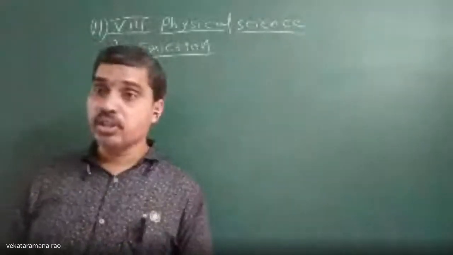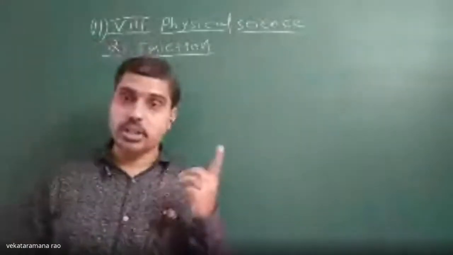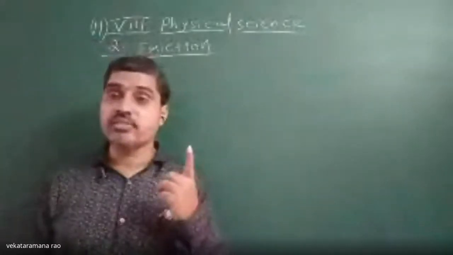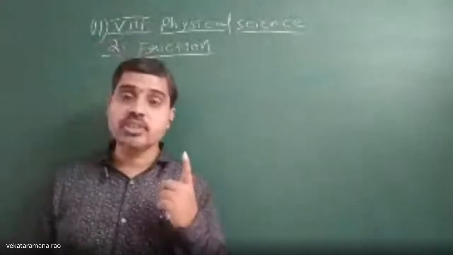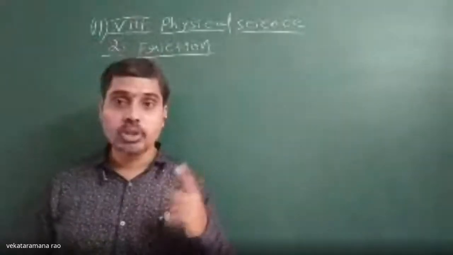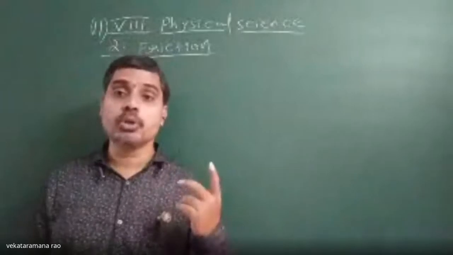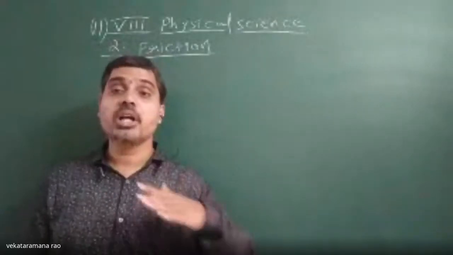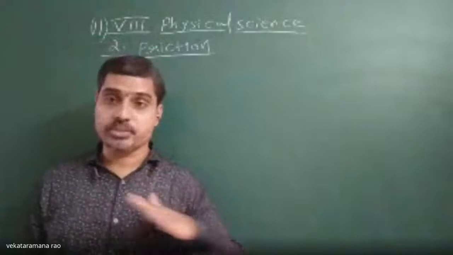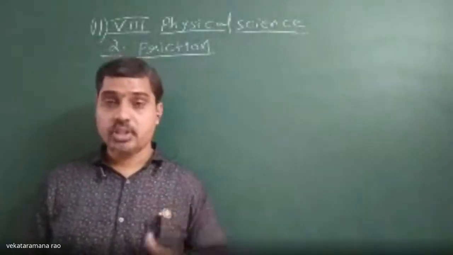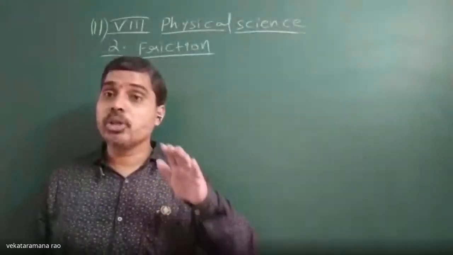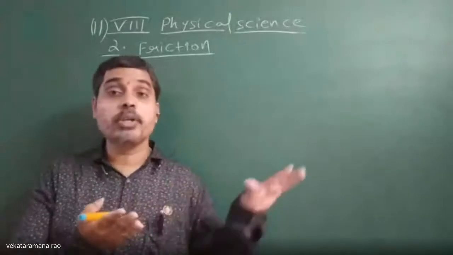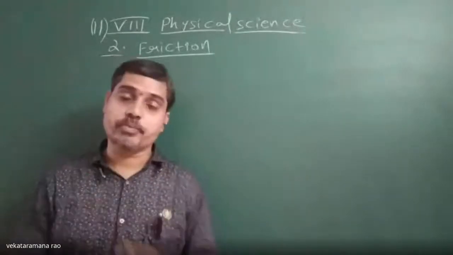And what are the factors which affect the force of friction? There are mainly three factors. Number one, roughness or smoothness of the surfaces. If the roughness of the surfaces is more, frictional force will be more, and the motion of the object on those surfaces will be at a slower speed. It means the frictional force increases with the roughness of the surfaces, whether it is the floor surface or the moving object's surface.